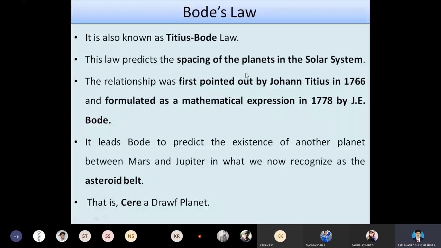The relation was first pointed out by Johannes Titus in the year 1766, and then it was formulated by J.E. Bode